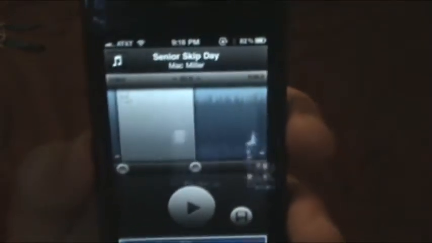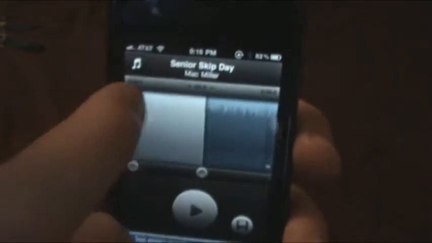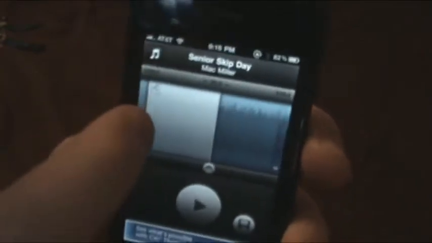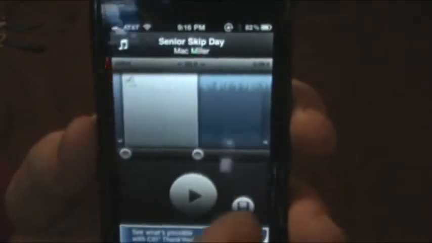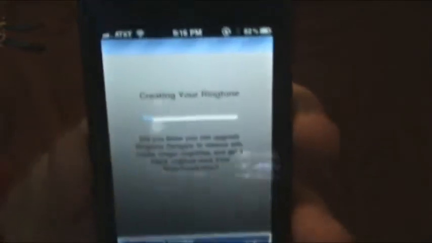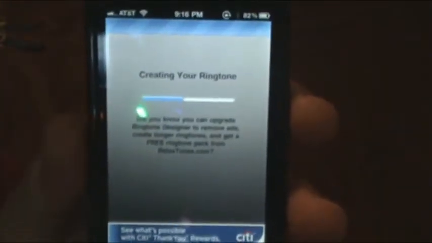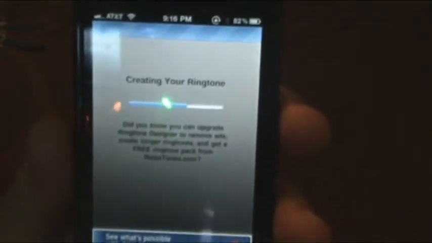You can also add a fade on it, which all that does is add a little fade in at the beginning. Kind of hear it come in at the lower volume. To save it, once you've got what you want, all you really need to do is hit the little save icon there and it'll say creating your ringtone. Once that gets done, you need to head over to your computer.